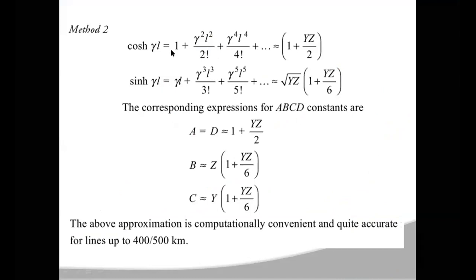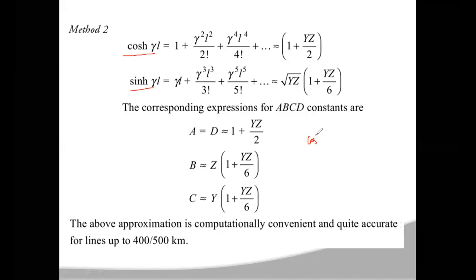Cosh gamma L can be written as 1 plus gamma squared L squared by 2 factorial plus gamma power 4 L power 4 by 4 factorial and so on. Sinh gamma L can be written as gamma L plus gamma cubed L cubed by 3 factorial plus gamma power 5 L power 5 by 5 factorial and so on. I think you know this.